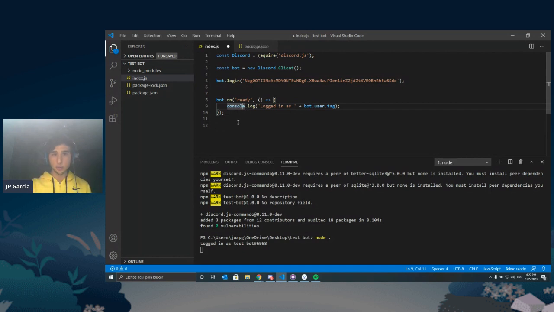I'll give you 2 to 3 minutes to look over the client documentation, find this event that will tell us when someone sent a message, then use that event to get the bot to know when that happened and to log to the console someone has sent a message. I'll give you 2 to 3 minutes. If you need hints, just let our TAs know, or let me know via Discord.